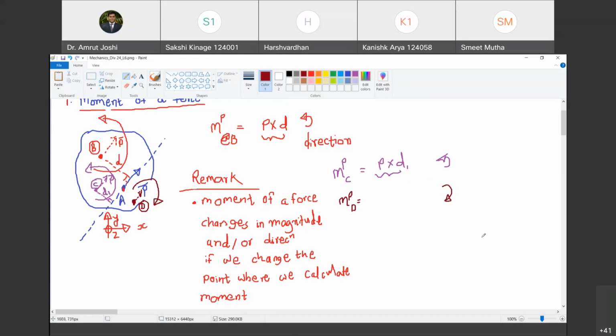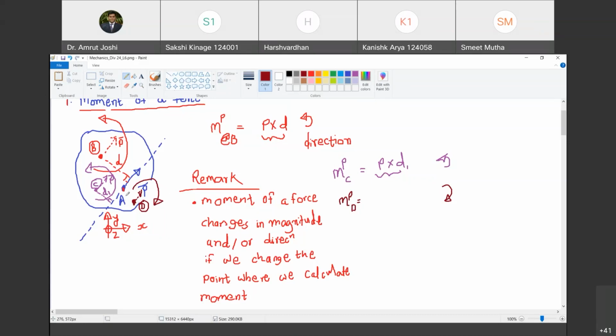Those who said anti-clockwise, is this point clear to them? If not, I will show it with my video on. Is it clear? Sir, clear. Okay. So what you have to do is a thought experiment. You have to hold the body at the point D where you want to calculate the tendency of rotation due to P bar. And then in your mind imagine how this P bar rotates the body about that point. In this particular case, it is not very hard to imagine that it is going to rotate it in clockwise direction. So we wrote the direction of moment of P at point D as clockwise.